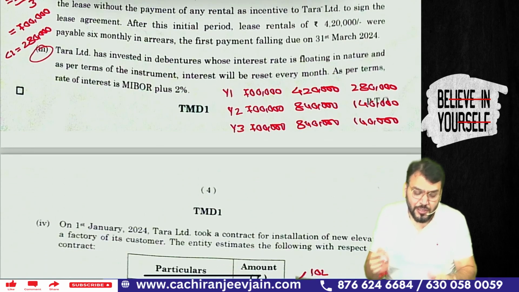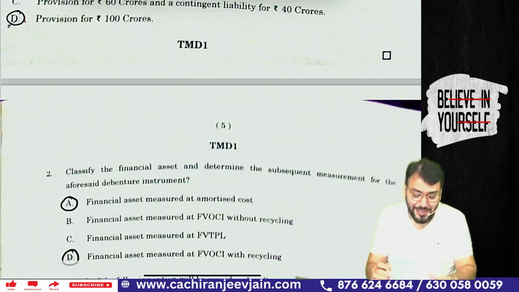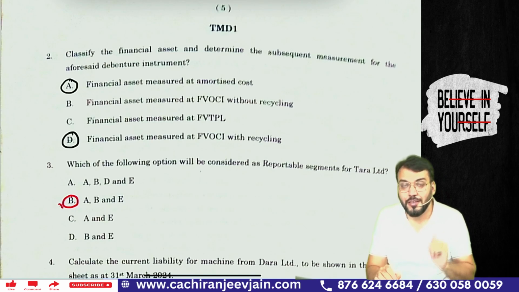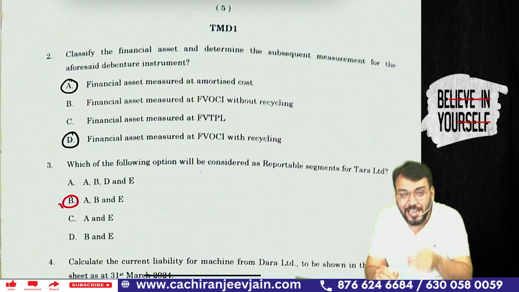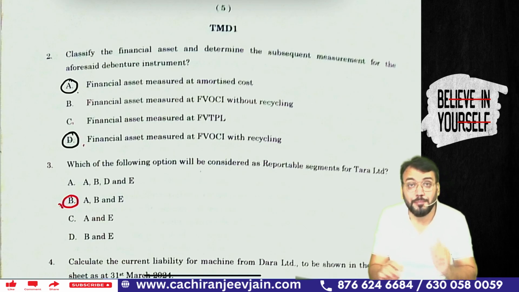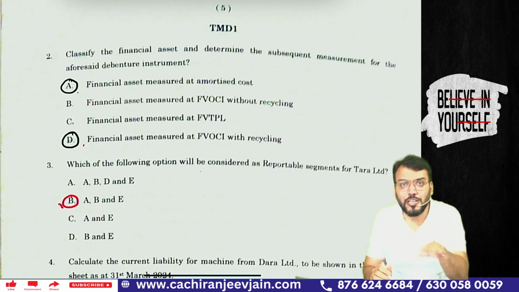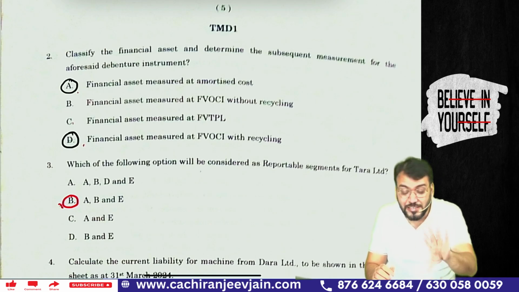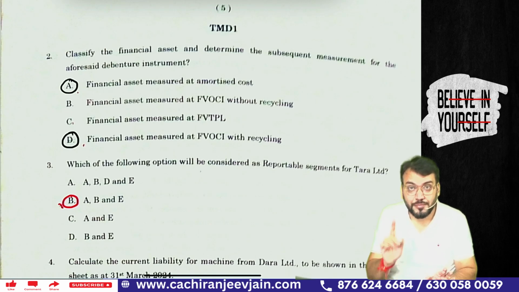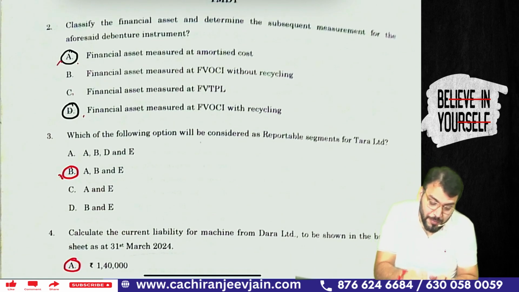Are you able to understand? From my point of view, it can be A, it can be C, it can be D. It cannot be B, because a financial asset measured at FVTOCI without recycling is for equity instruments. For a debenture, for a debt instrument, it is always with recycling. So it can be either A, C or D, depending upon the business model. If the question is silent, in class I said always assume amortized cost. So from my point of view, the best answer might be A. Got this point? Have you understood? The best answer might be A.